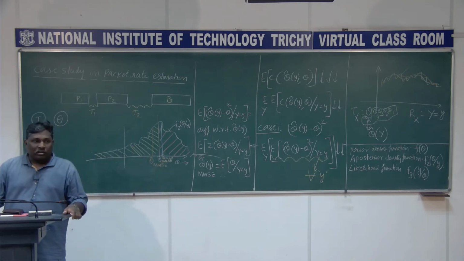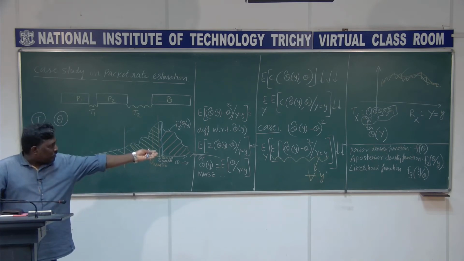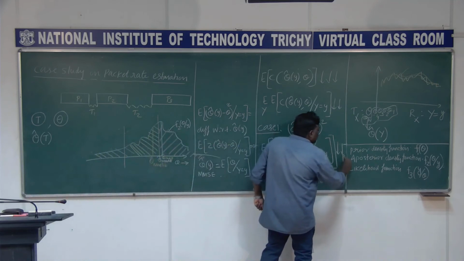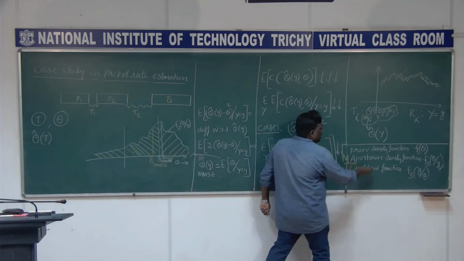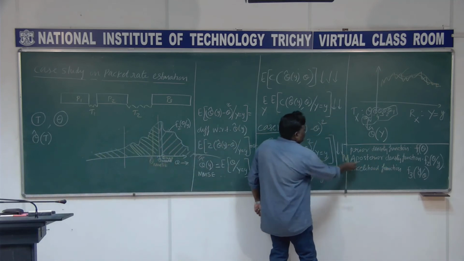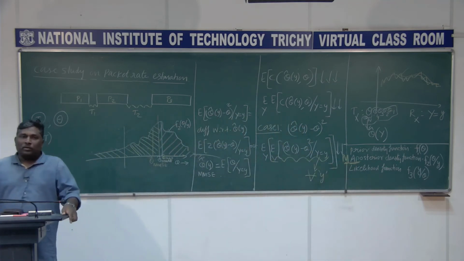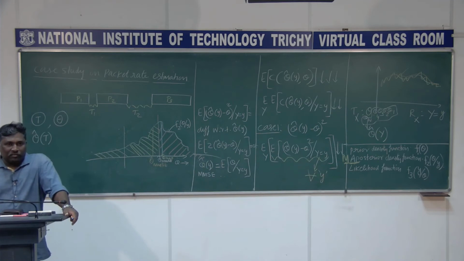MAP means what? Maximum a posteriori probability density function. If I put maximum here, M A P, right, okay, MAP: maximum posterior density function value. So we have only three choices.